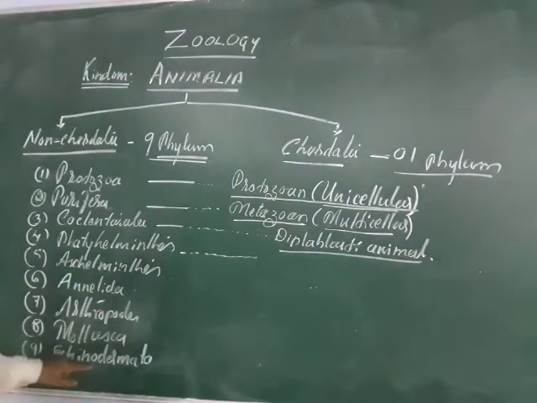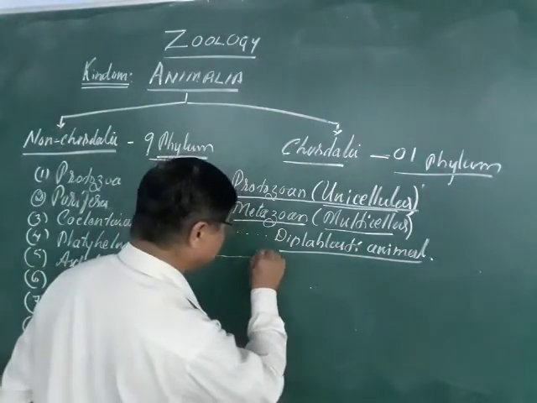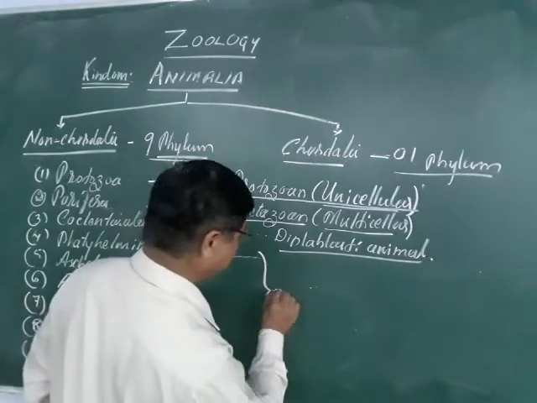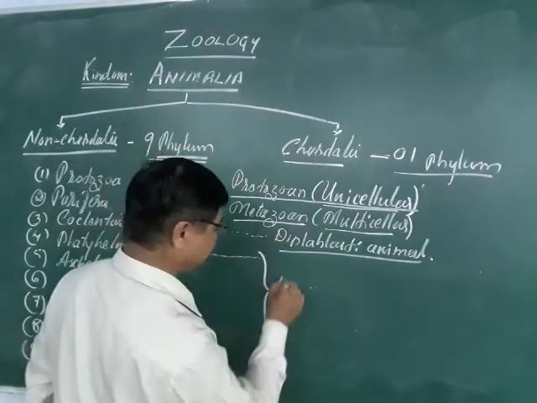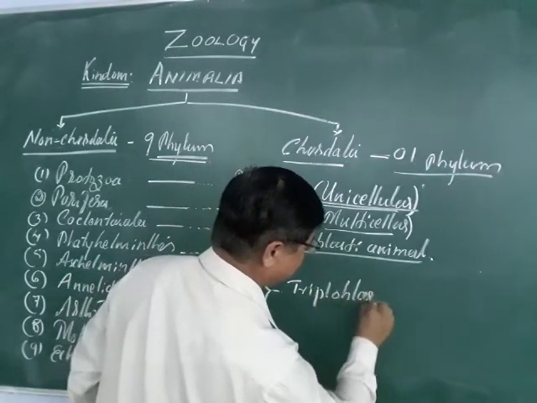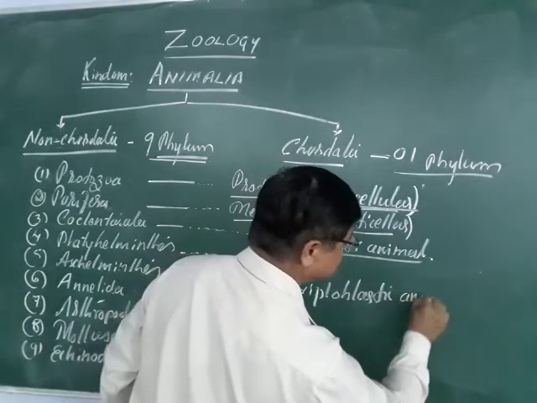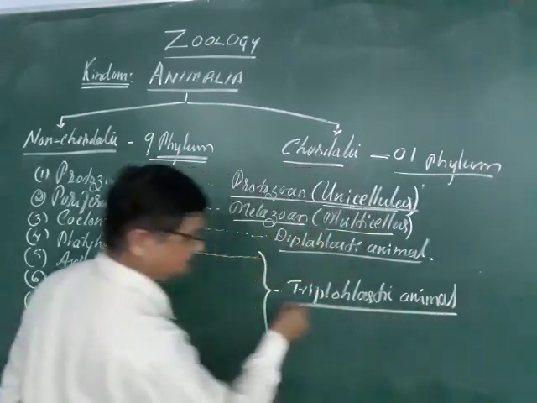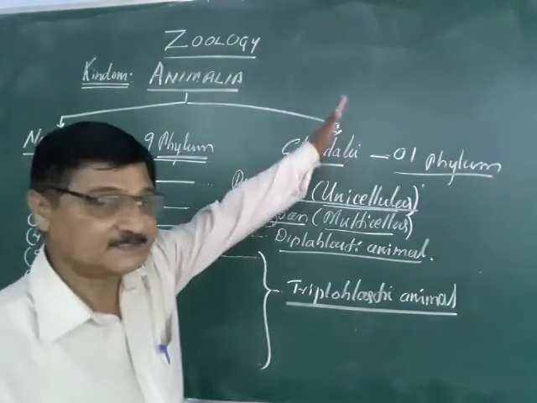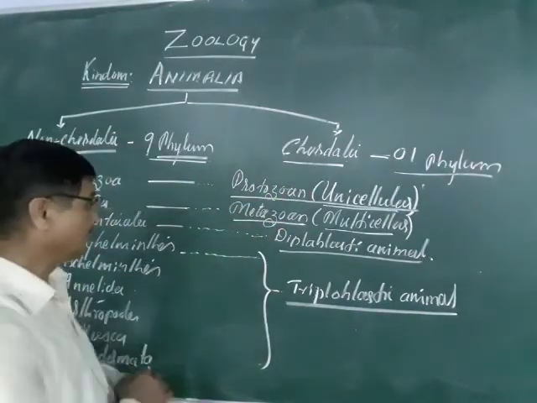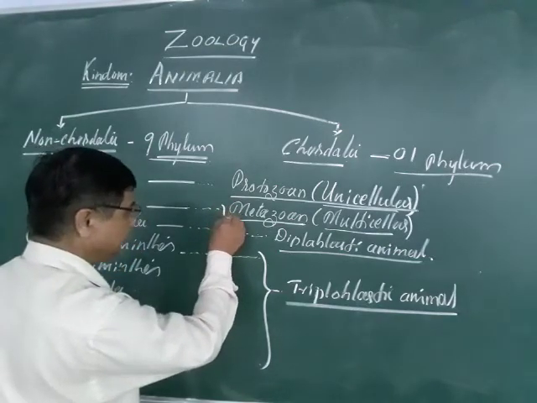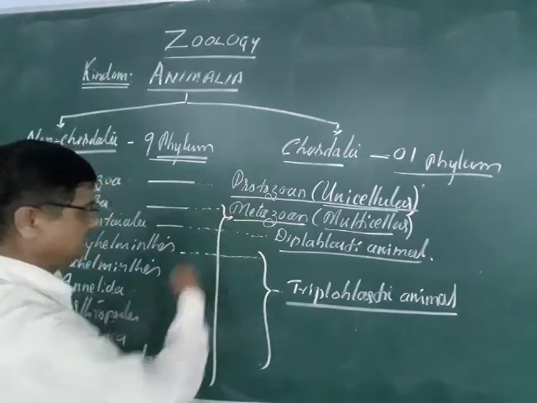1, 2, 3, 4, 5, 6. Platyhelminthes up to Echinoderms come under triploblastic. The Coelenterates are the diploblastic and these are the triploblastic animals. So listen here. Protozoa are unicellular, keep them aside. Metazoans are multicellular. All these come under the multicellular, complete up to here.